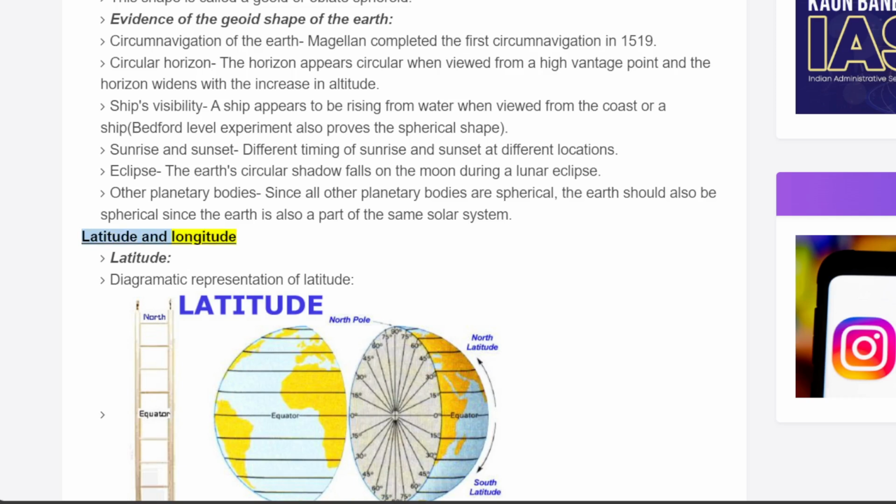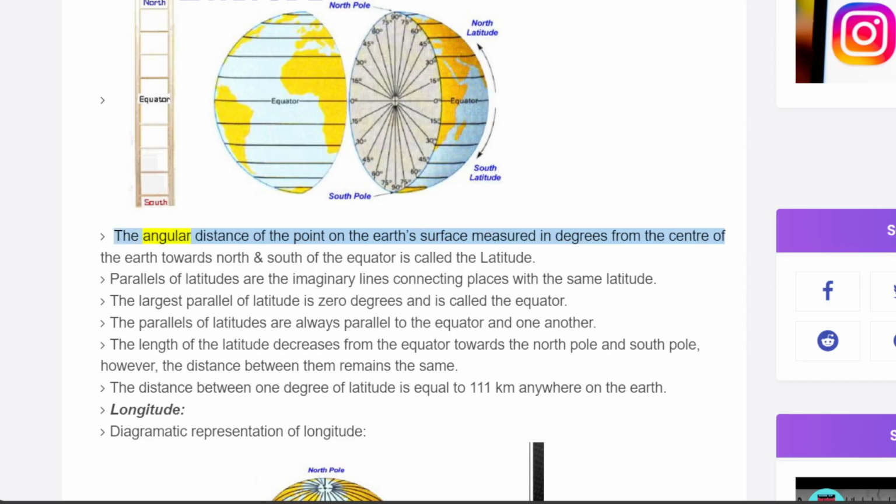Latitude and longitude. Latitude. Diagrammatic representation of latitude. The angular distance of the point on the Earth's surface measured in degrees from the center of the Earth towards north and south of the equator is called the latitude. Parallels of latitudes are the imaginary lines connecting places with the same latitude. The largest parallel of latitude is 0 degrees and is called the equator.